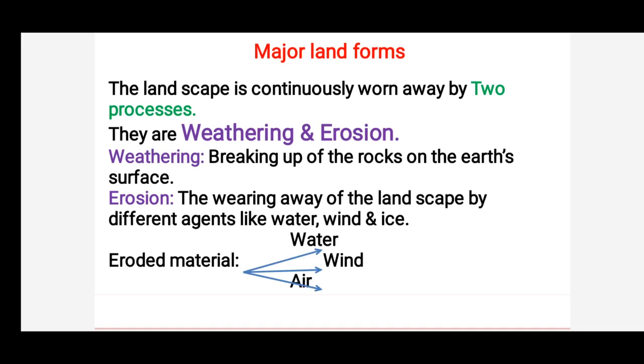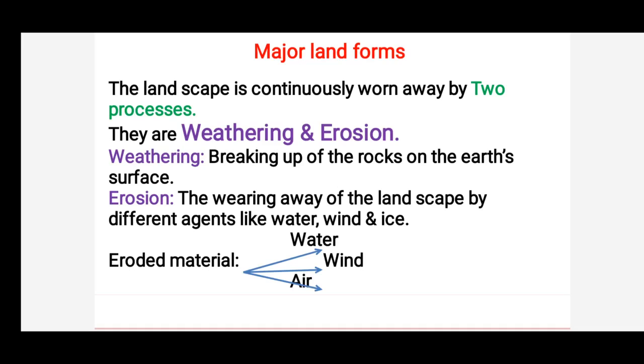You know, children, in some place erosion may occur and the same eroded sediments may be deposited in some other place. So what you have to understand is that erosion and deposition go hand in hand. Again, the deposited material may get eroded with the help of floods.